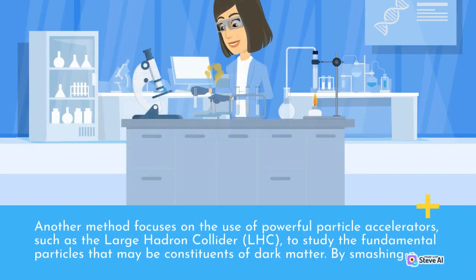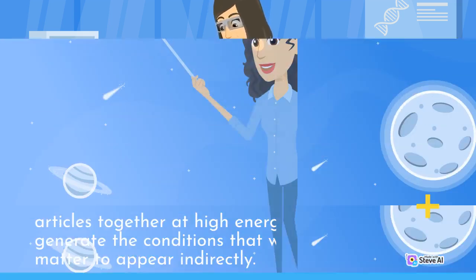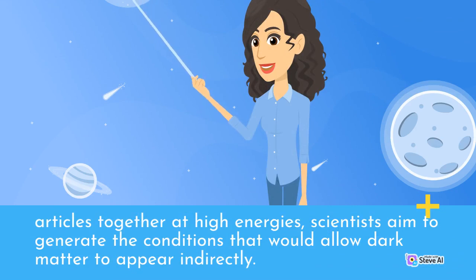Another method focuses on the use of powerful particle accelerators, such as the Large Hadron Collider, LHC, to study the fundamental particles that may be constituents of dark matter. By smashing particles together at high energies, scientists aim to generate the conditions that would allow dark matter to appear indirectly.